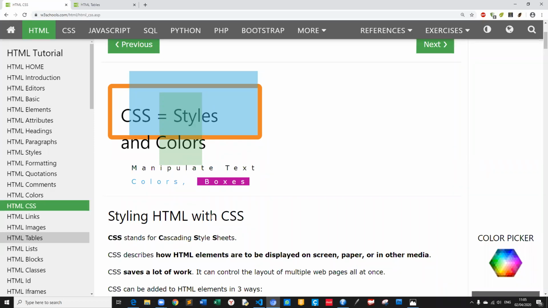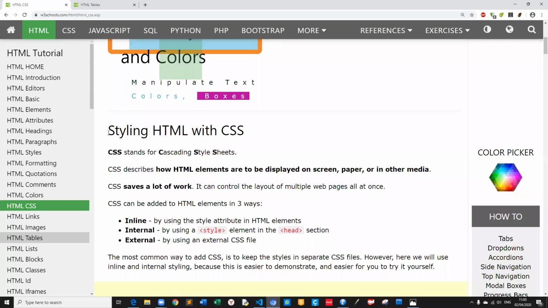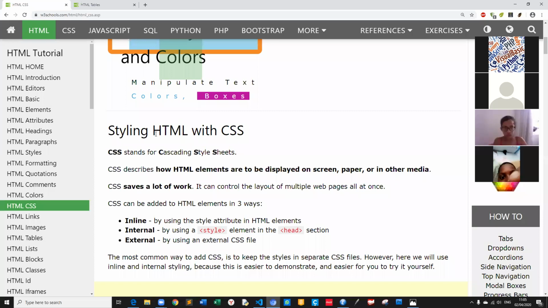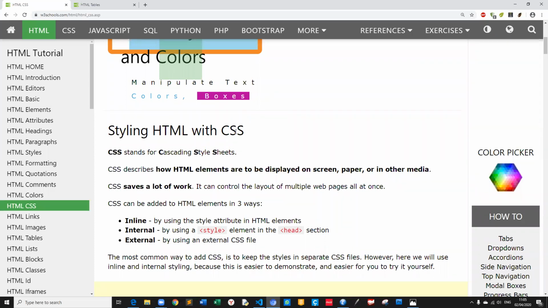And styling HTML with CSS. CSS without HTML cannot work, because the HTML web page you will design with CSS. That's why we have to learn CSS and styling the HTML web page, website, with CSS.